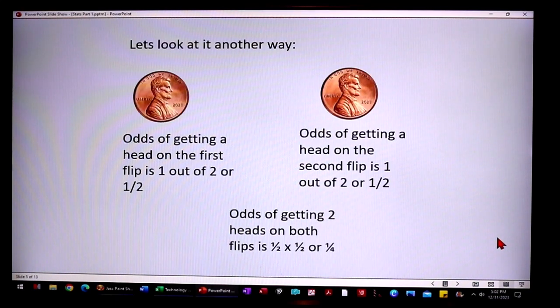Let's look at it another way. The odds of getting a head on the first flip, as we said before, is 1 out of 2, or 1/2, 50%. The odds of getting a head on the second flip is still 1 out of 2, or 1/2, or 50%. So again, the odds of getting 2 heads on both flips is 1/2 times 1/2, or 1/4. You multiply the odds of each one together and you get 1/4, or 25%.